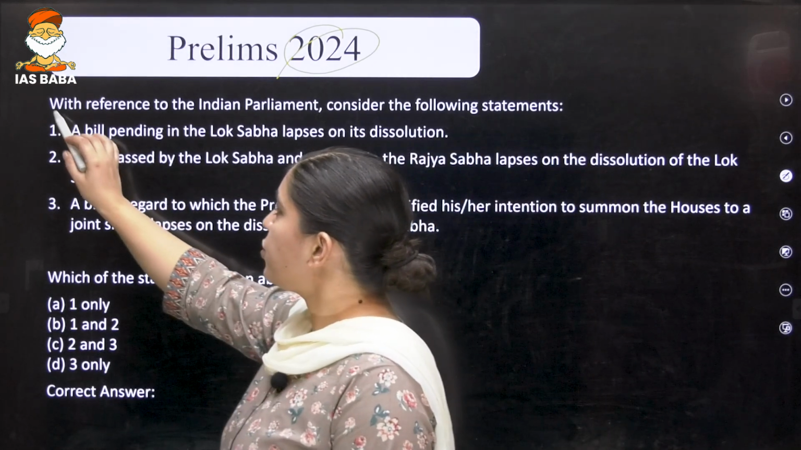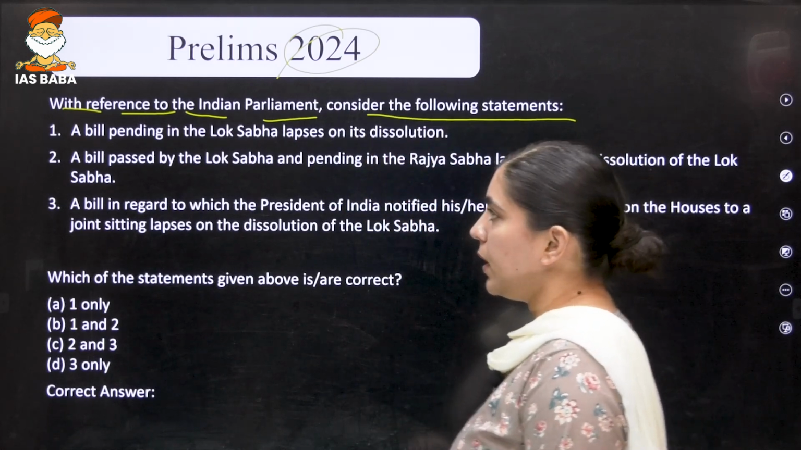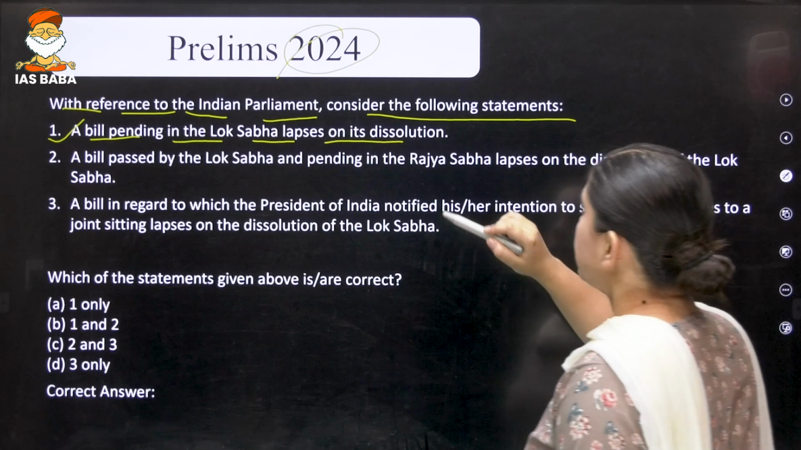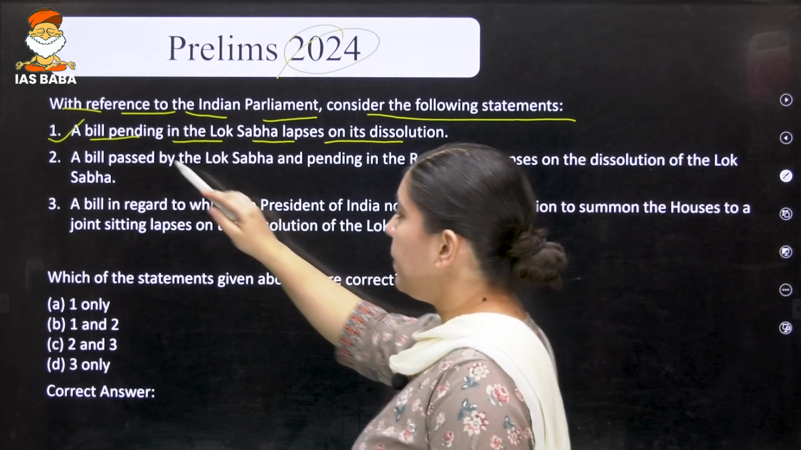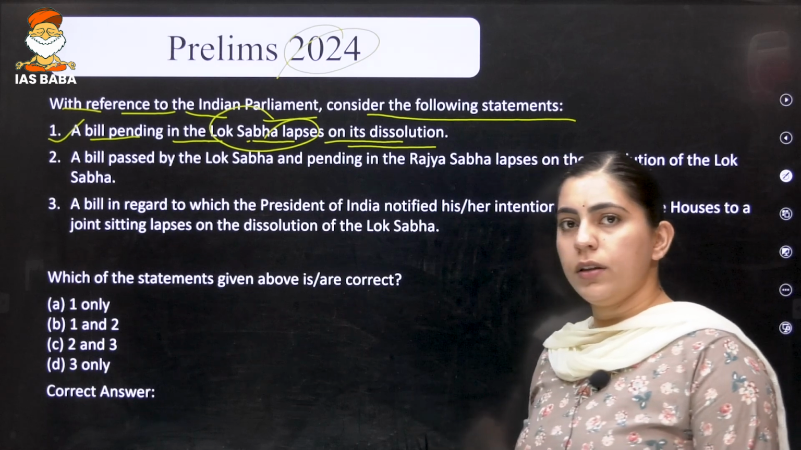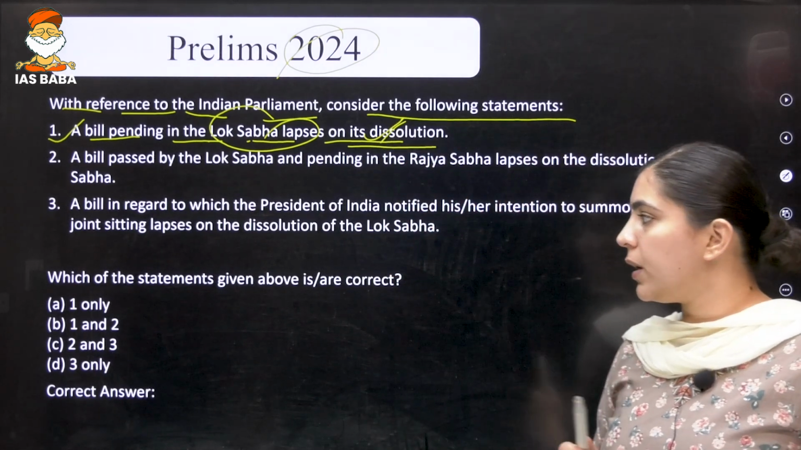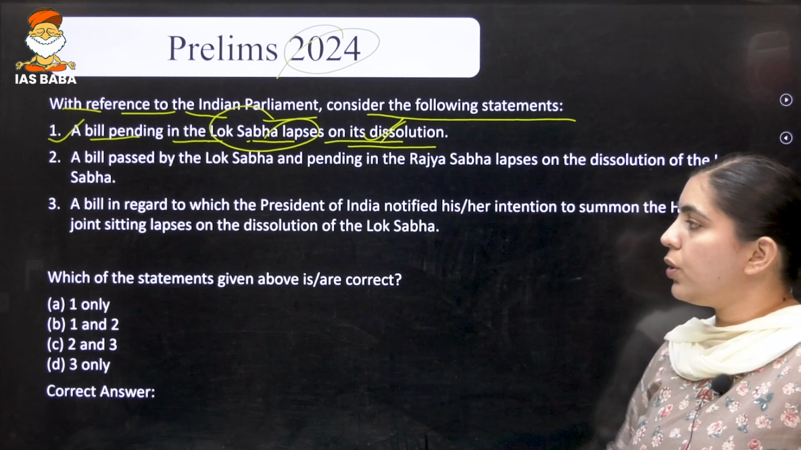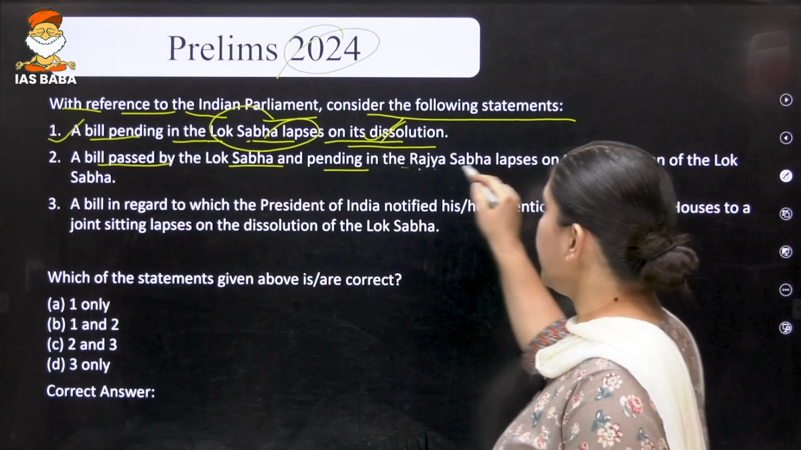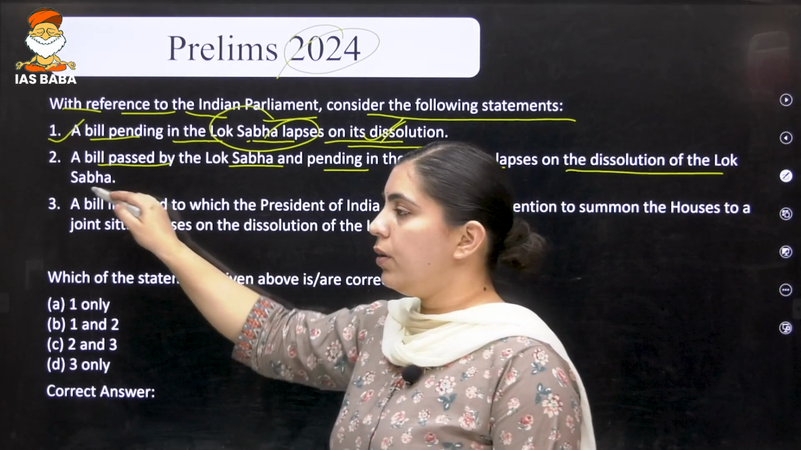So let's come to the question: with reference to the Indian Parliament, consider the following. A bill pending in the Lok Sabha lapses on its dissolution. This particular statement is correct because a bill will be lapsing on the dissolution of the Lok Sabha. A bill passed by the Lok Sabha and pending in Rajya Sabha lapses on the dissolution of Lok Sabha.